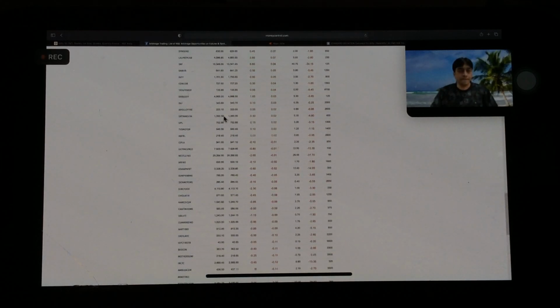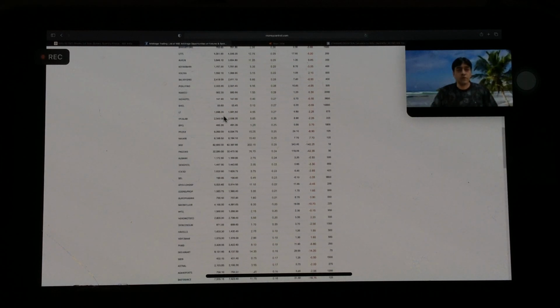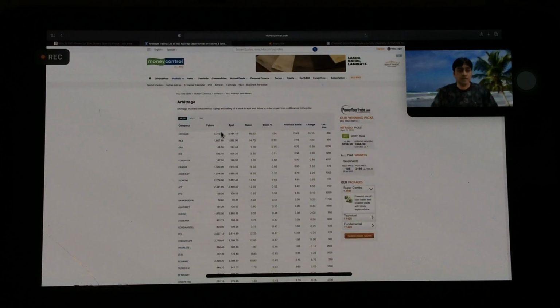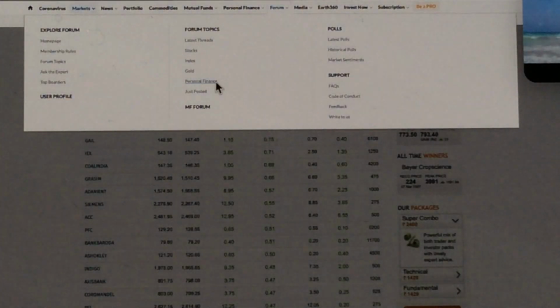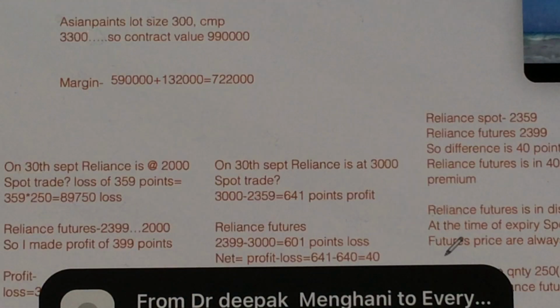HDFC AMC, what do you want to get? See, now, what is the HDFC AMC futures? 3213, and spot is 3164.